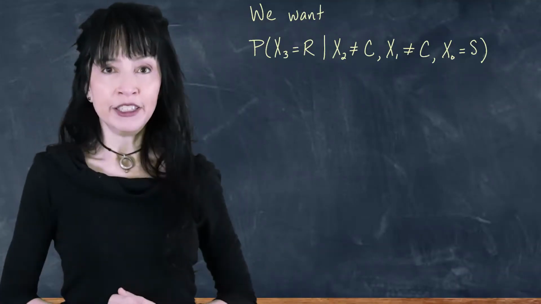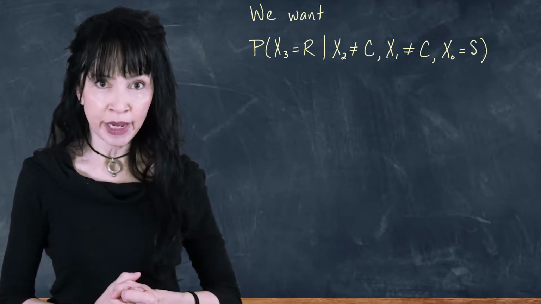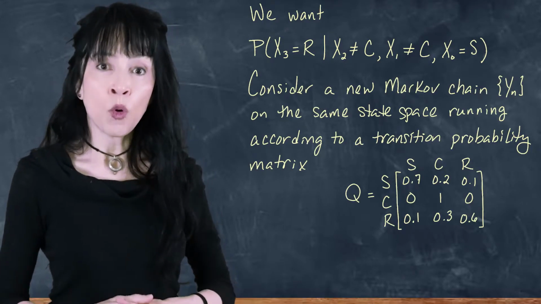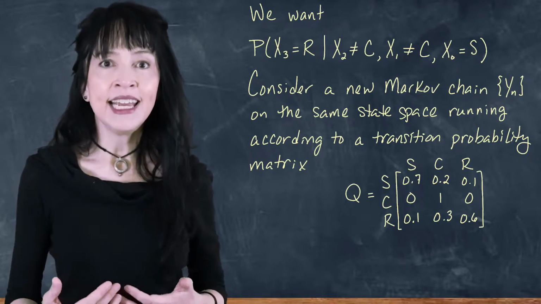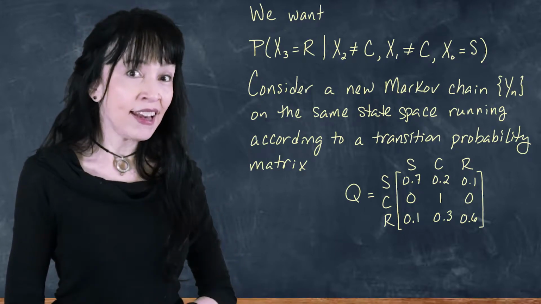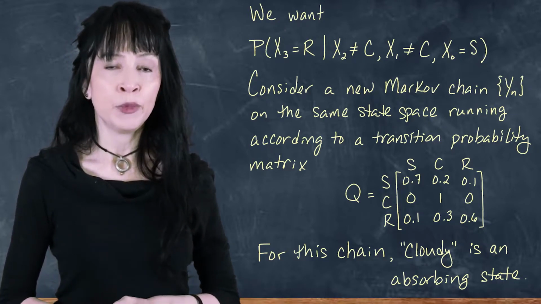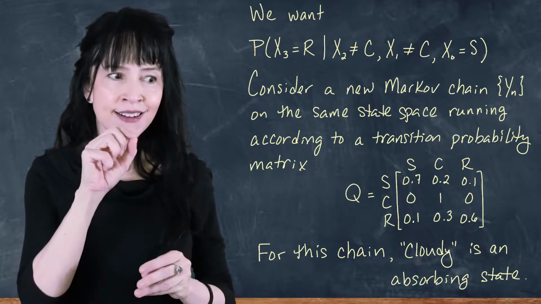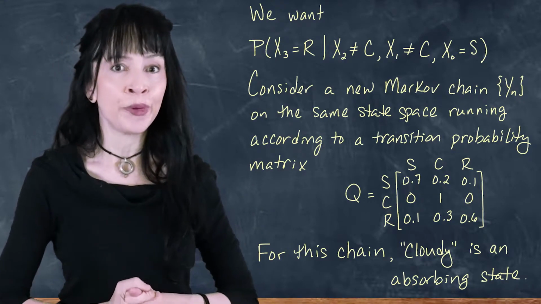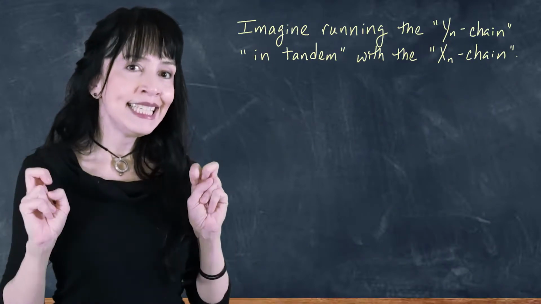Here's the probability we want to find. And we have a Markov chain Xn, and it runs according to a given probability transition matrix. And I'd like us to take that and create a new Markov chain. I'm going to call it Yn. It's going to move through the states sunny, cloudy, and rainy. And it's going to have a transition matrix that looks like that of the X chain, except the cloudy state is going to be absorbing. So the state that had the not equals in the probability we care about is going to be made to be an absorbing state.